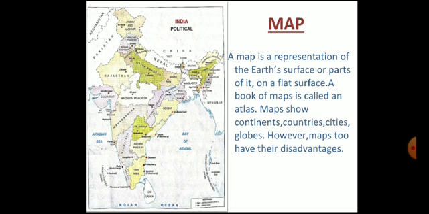An orange can be used to understand the earth. So, let's start the activity and see how the surface of the earth is represented on a map. Mark 2 points on the orange, the north pole and the south pole.